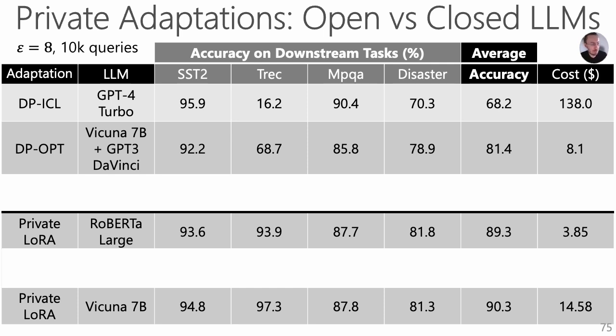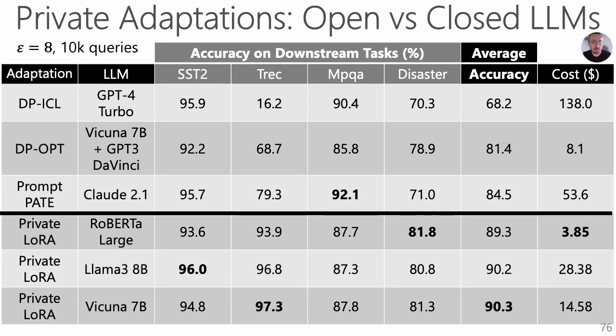For the adaptation of private LoRa on Vicuna 7B, this adaptation requires a bit more fine-tuning, so the cost can be a bit higher than for the POPT for these 10,000 queries. However, this cost amortizes for open LLMs with more queries. So if we send many more queries to Vicuna 7B adapted using private LoRa, then very fast this open LLM case becomes much cheaper than adapting these closed LLMs.